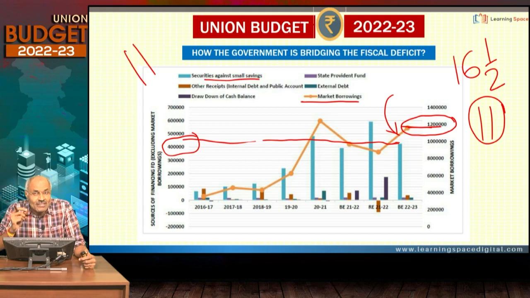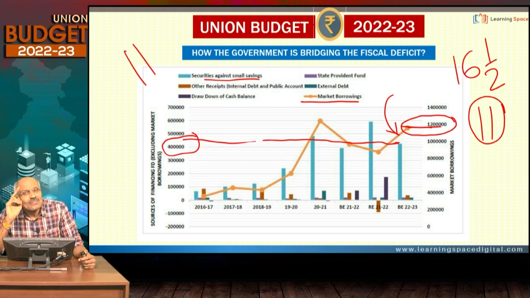Securities against small savings means we go to the post office, we deposit some money in the post office, and that goes to small savings. So small savings is separately maintained as a public account because it is not government money, it is our money, and we get more interest in comparison to fixed deposits. So here the central government is using access to this small savings fund to bridge the fiscal deficit.